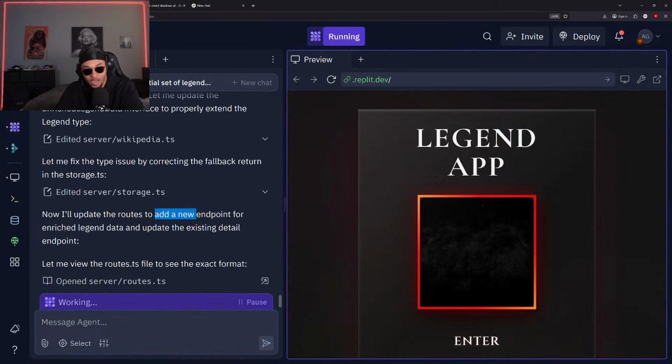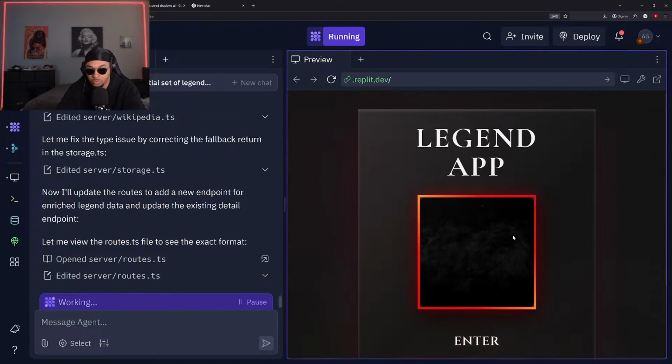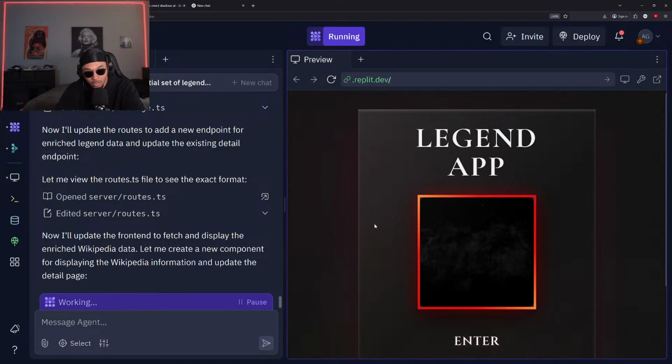All right, cool. Now I'll update the routes to add a new endpoint for enriching legend data and update existing detail endpoints. Okay, cool. Now it's updating the front end for us too. Nice.